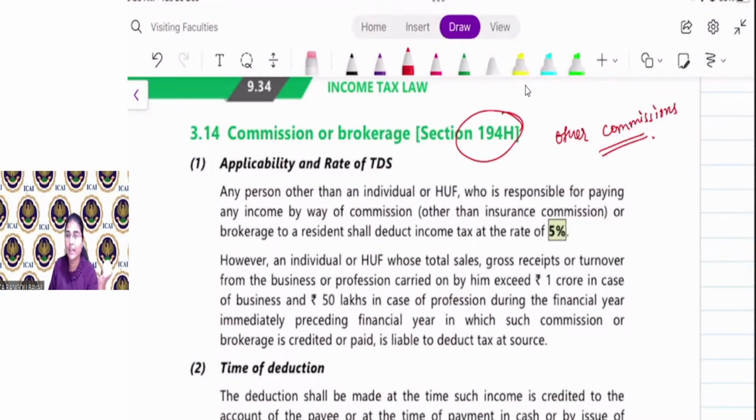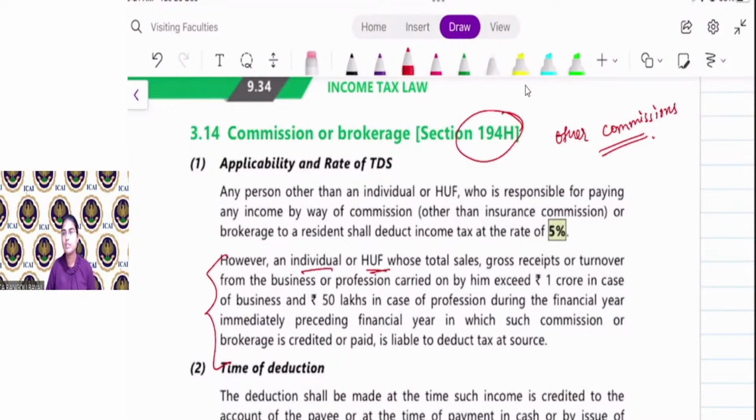But again here the concept of those individual and HUF whose turnover is more than 1 crore or professional receipt is more than 50 lakh in the last year is required to deduct TDS in current year on commission or brokerage. Is that clear, everyone? Yes or no? Everyone is clear with this individual and HUF concept?